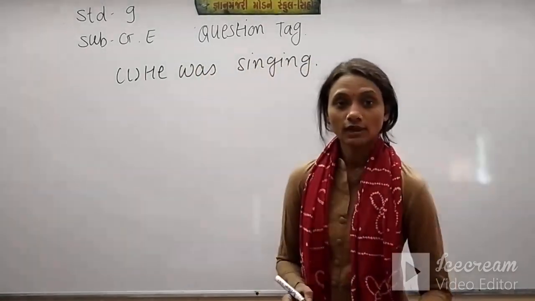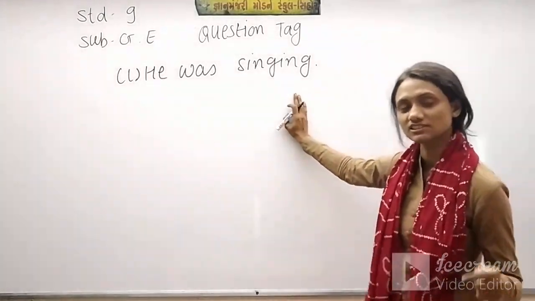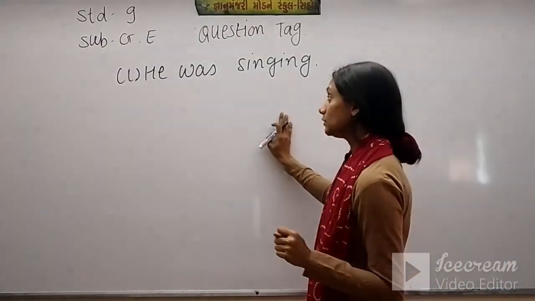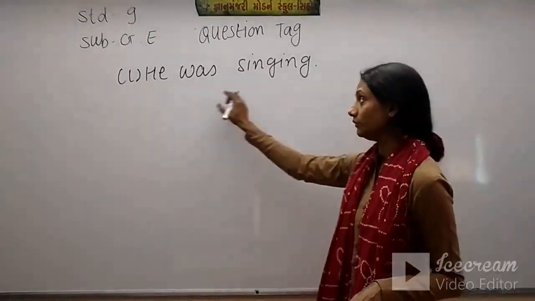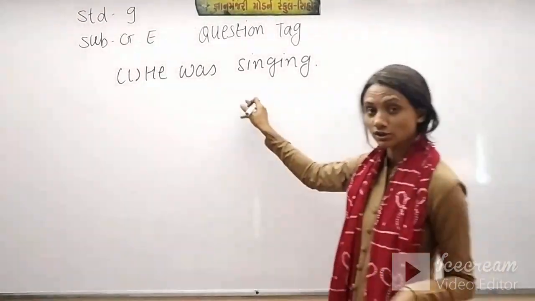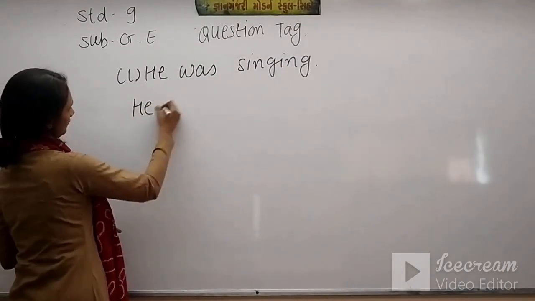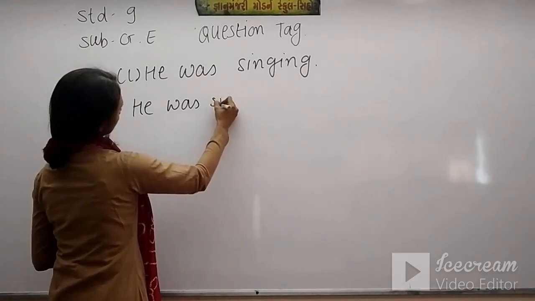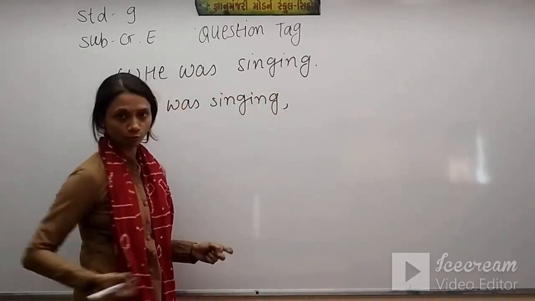Singing. So as you can see here, this sentence is a positive sentence, it means this sentence is affirmative because we don't see any kind of negative word here. So, he was singing. The question tag of this: you have to write this sentence again. After that you have to put a comma.